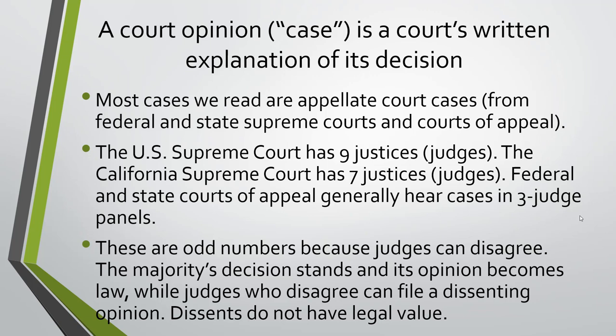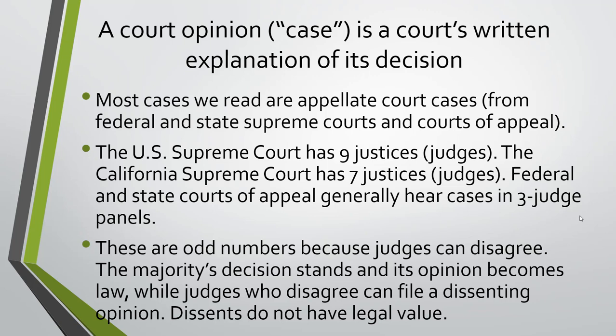Most cases that we read are either from a Supreme Court or from a court of appeal. So we call those generically appellate court cases because both of them are pretty much doing the same thing, which is they're hearing the appeal and issuing a written decision.